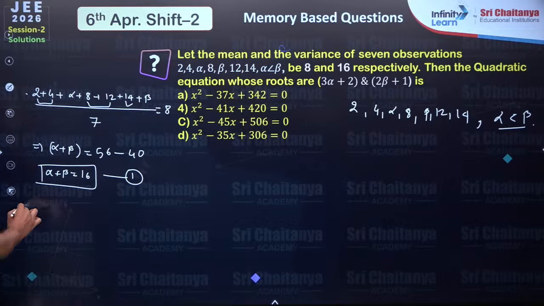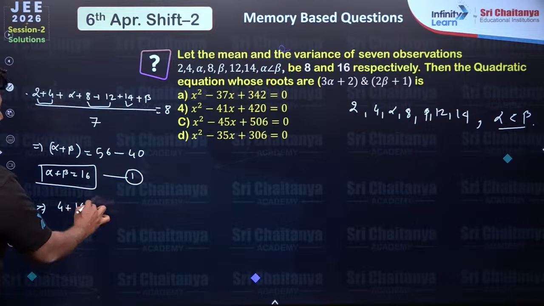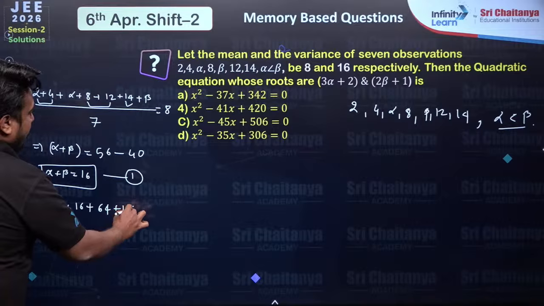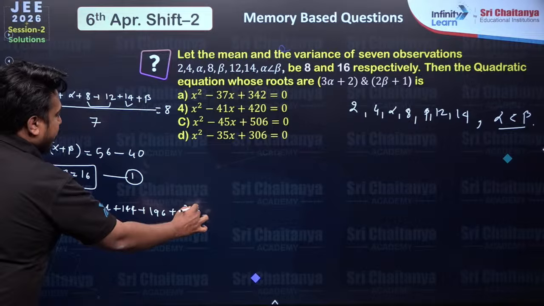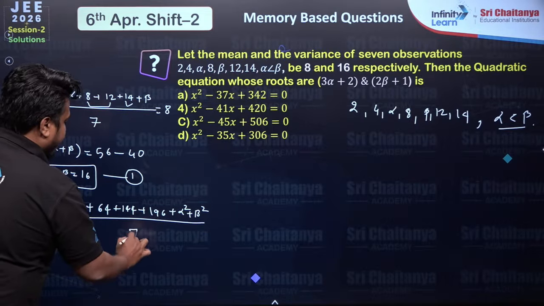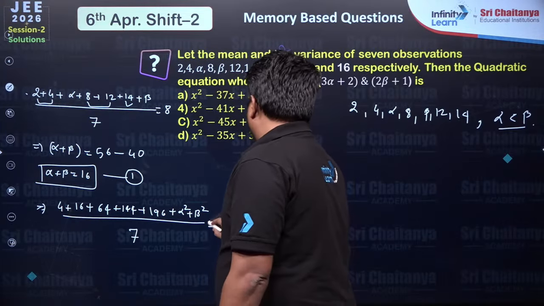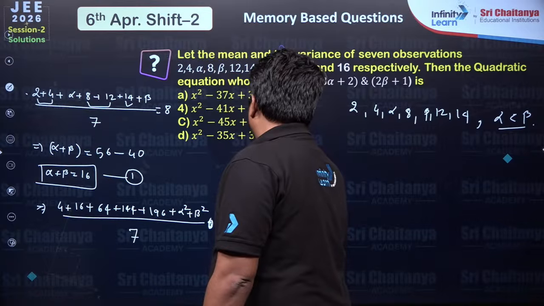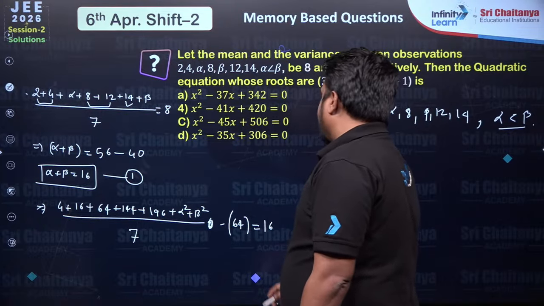Applying the condition for variance: (4 plus 16 plus 8 square, which is 64, plus 12 square, which is 144, plus 196, plus alpha square plus beta square), whole divided by 7, minus the mean squared, which is 8 square, 64. Now the variance is given as 16.